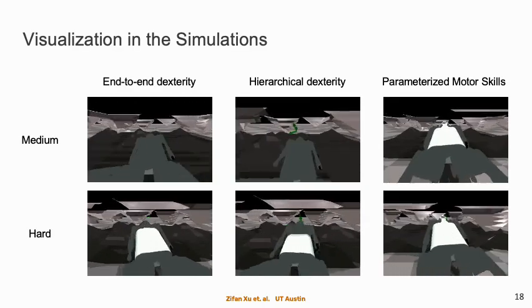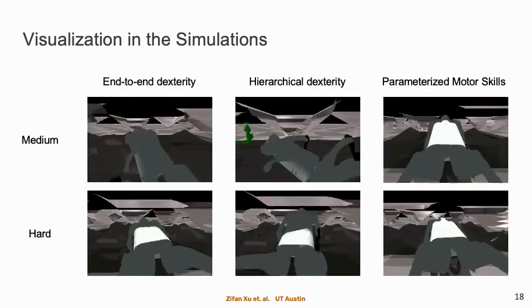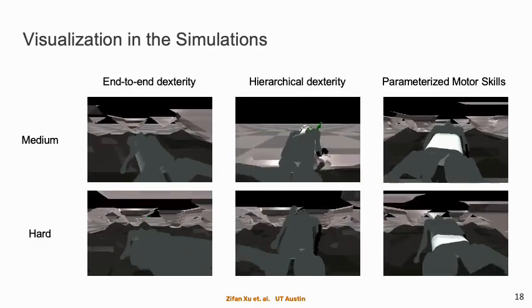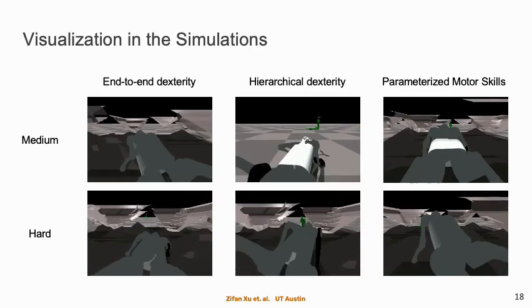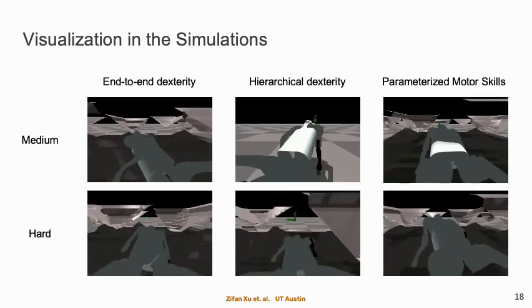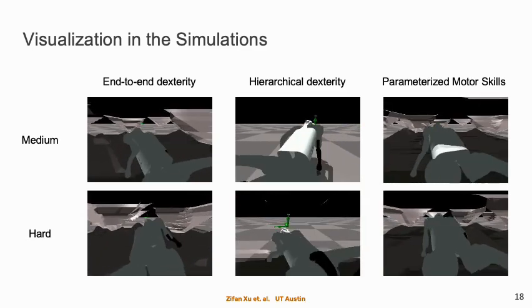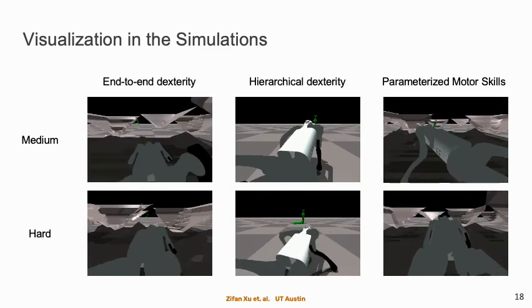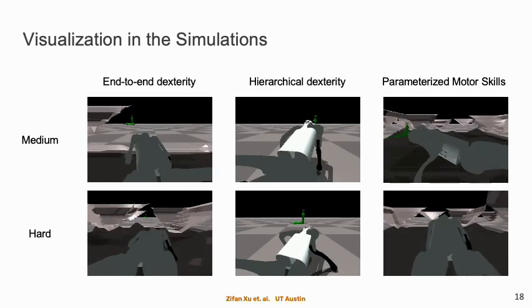In this slide, we present the visualization in simulation that compares the three different approaches in medium and hard environments. As we can see, hierarchical dexterity can successfully navigate through the medium and hard environments, while end-to-end dexterity and parameterized motor skill both get stuck somewhere in the environment.